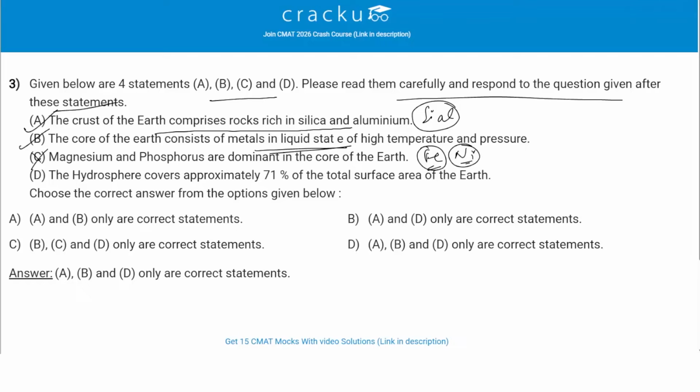The fourth one is saying the hydrosphere covers approximately 71% of the total surface area of the earth. So this is correct. About 71% of earth's surface is covered by water, forming the hydrosphere, while the remaining 29% is land. So we can see A, B and D are correct. So option D will be the correct answer.